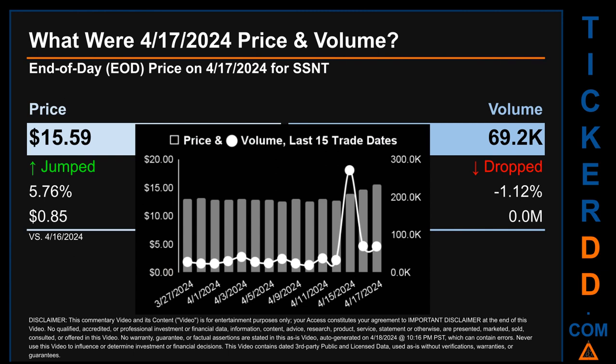The graph shows price and volume for the last 15 trade dates. Across a range of $3.04, the max and minimum end-of-day price were respectively 15.59 and 12.55. Volume saw a range of 251.9 thousand, from a day low of 19.6 thousand to a day high of 271.5 thousand.